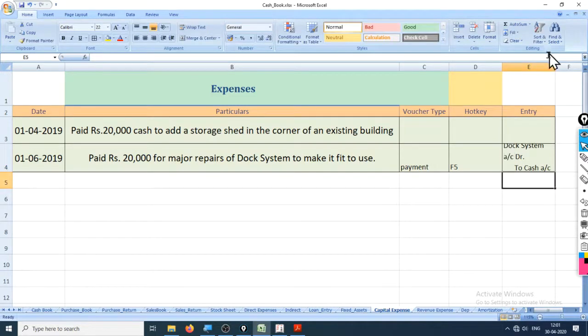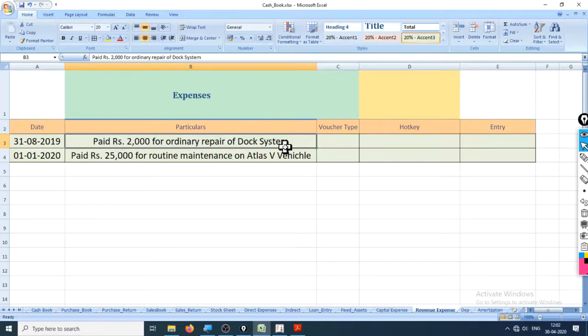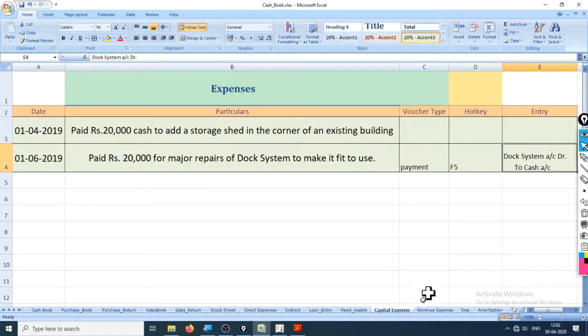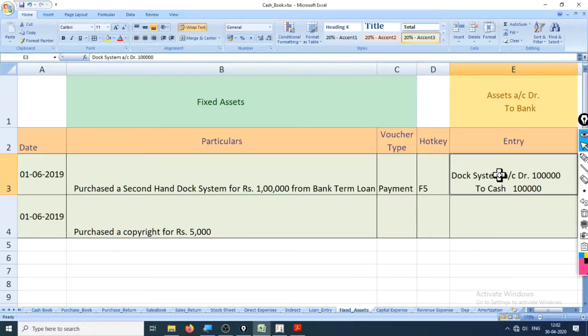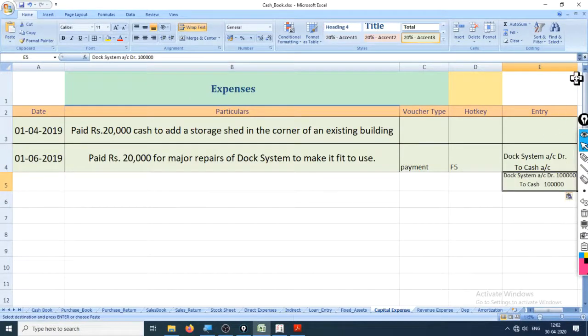Okay. Now what if it was a revenue expenditure and it was a routine expenditure? Right here you can see paid rupees 2000 for ordinary repair of dock system. Let's check it afterwards, but let's check this first. And this right here is our first entry. Let me copy it here. And what magic will it do to the dock system account?